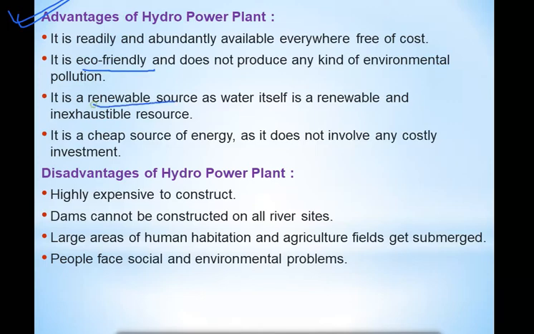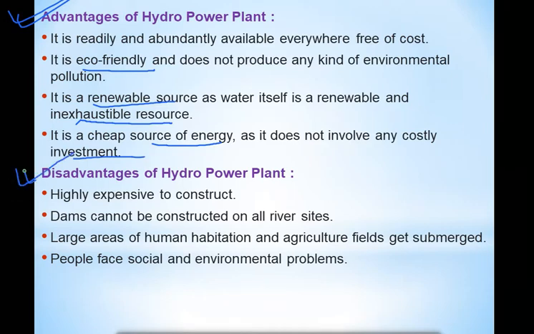It is a renewable resource. Renewable source means it is present in a large amount, and it will be present in our future also. It will not get finished off. It is a renewable and inexhaustible resource. Inexhaustible means it will not finish off for the future generation. It will be available. It is a cheap source of energy, as it does not involve any cost investment. See, water is present in nature, we don't have to pay any money for that. Means water can give us electricity, and that is a cheap source of energy.